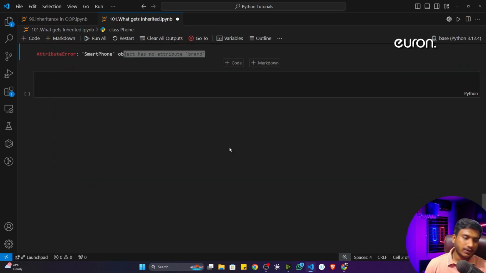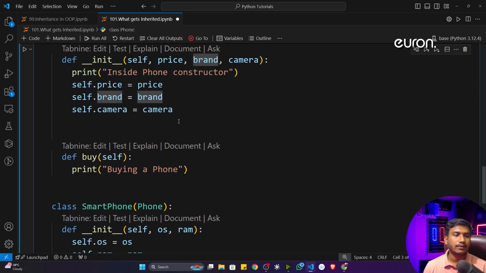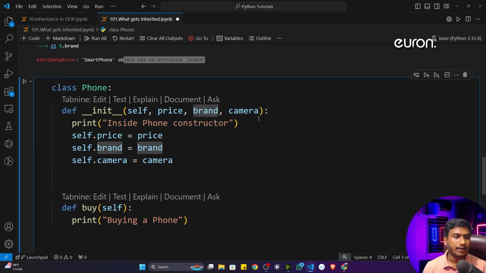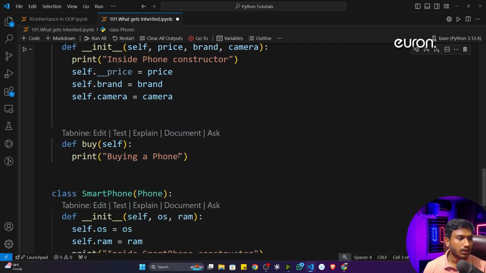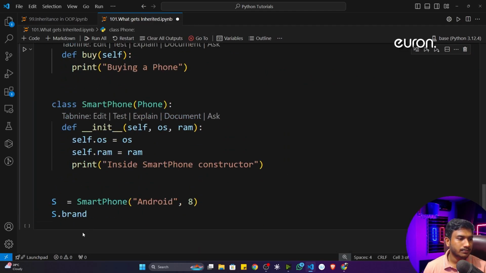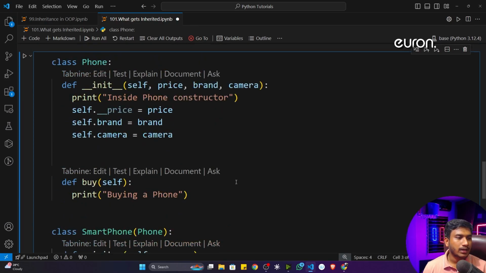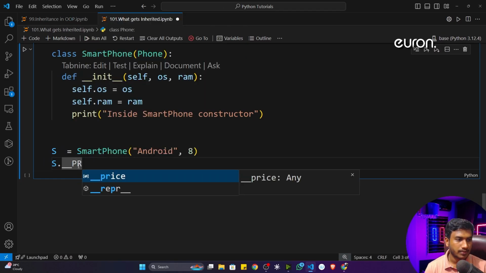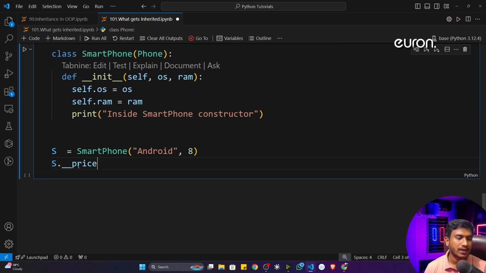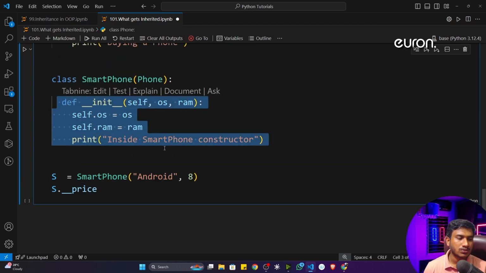Can I access a private property from the child class? Is it possible? Let me show you. Let's say price is a private variable right now. Now here, I'll delete this line. Now see, everything is fine. Now here I'm going to access this price. I'll just write, let's say, underscore price. Now see, if I execute, it won't work because it has the constructor. So what I will do, as of now, let's remove this constructor.